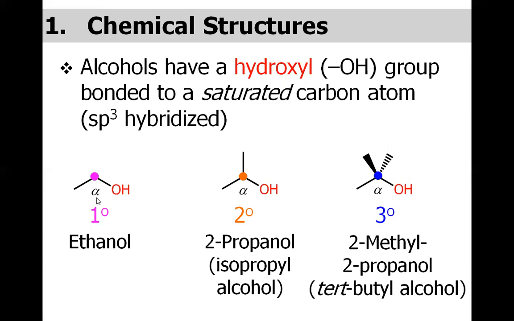To know this, first we have to consider what the alpha carbon is. The carbon that is directly connected to the functional group is called the alpha carbon. So in this particular case, the alpha carbon is this one. This alpha carbon is further connected to one carbon, so that is why it's primary in nature, hence the alcohol is primary. The same is the case for the second molecule. This alpha carbon is connected to two carbons, so it is secondary in nature, so the alcohol is also secondary in nature. And for the third alcohol, this alpha carbon is connected to three different carbons, so it's tertiary in nature, hence the alcohol is also tertiary in nature.